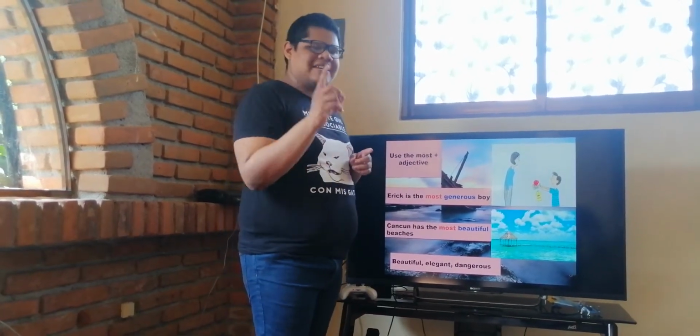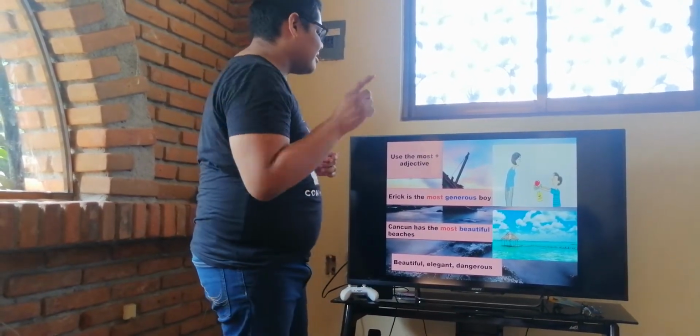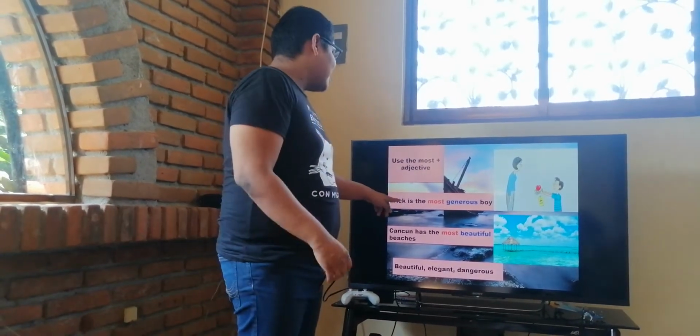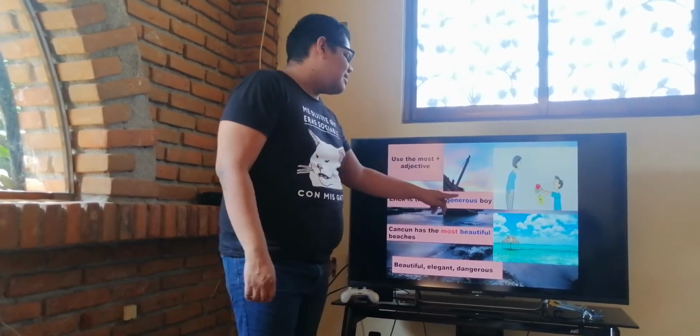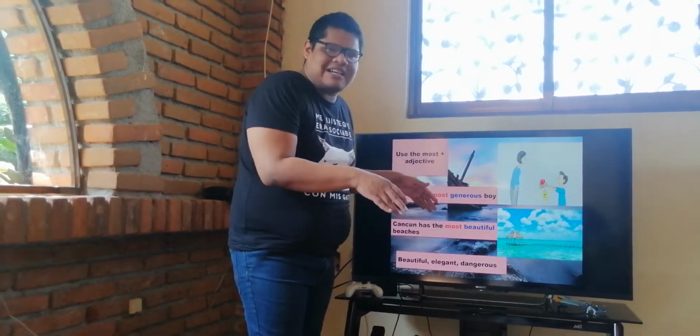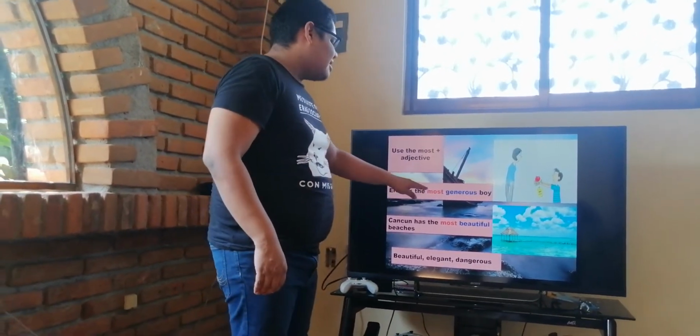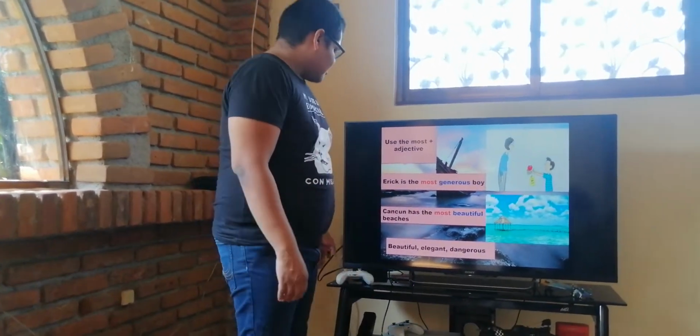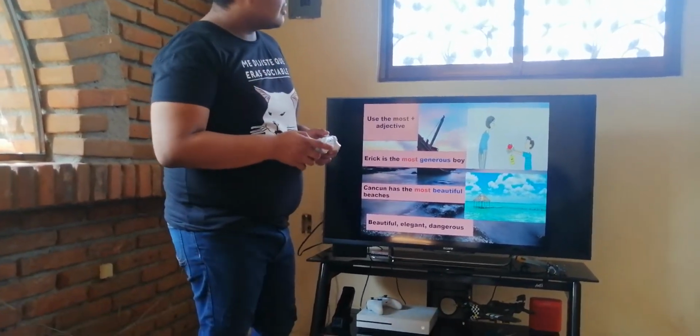Guys, this is very important. Don't make the mistake of writing something like Eric is the most generousest. It's just most and generous, no more. Okay?